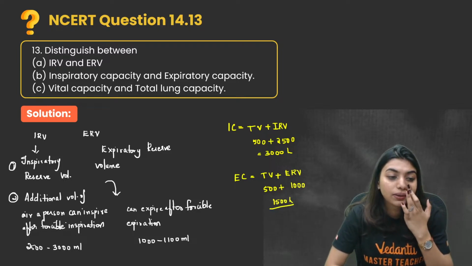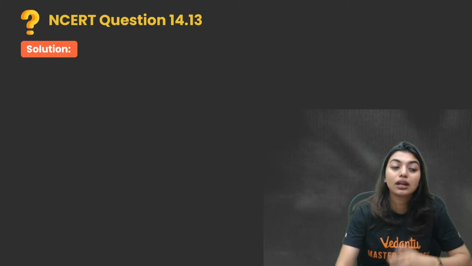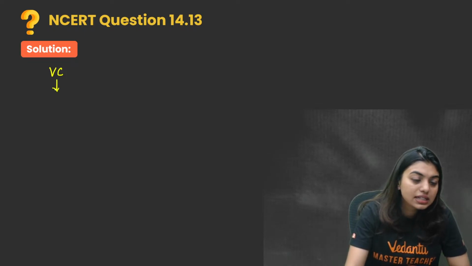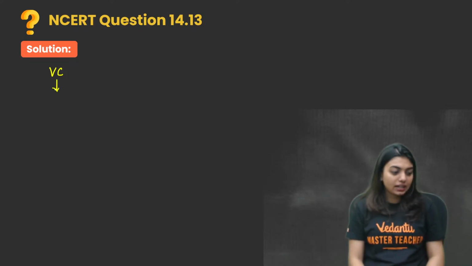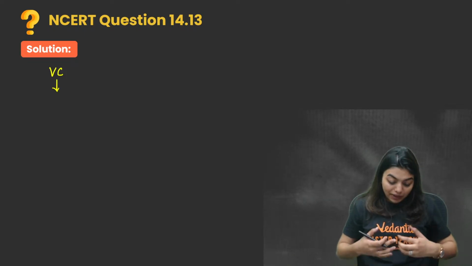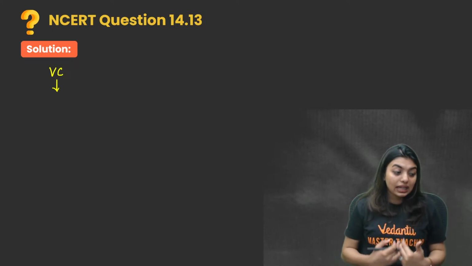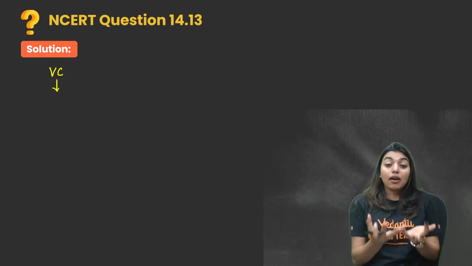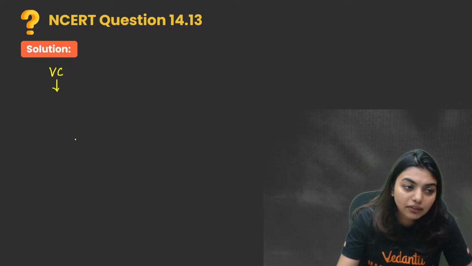Now next question is vital capacity and total lung capacity. Vital capacity was one of the first questions that we did. That is the maximum volume of air a person can breathe in after a forced expiration. Like I'm doing this, and after that how much air I can take in will become my vital capacity.